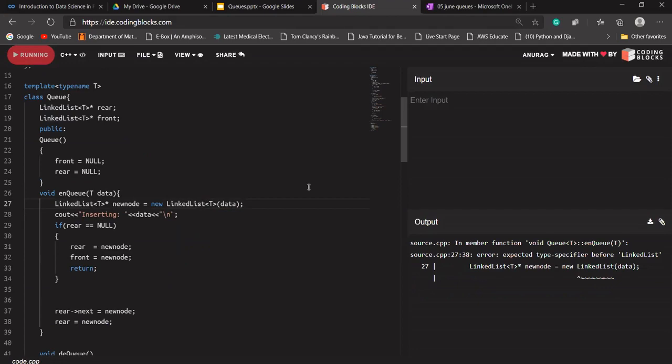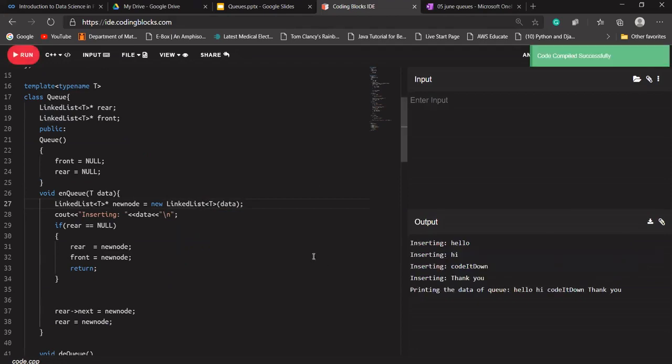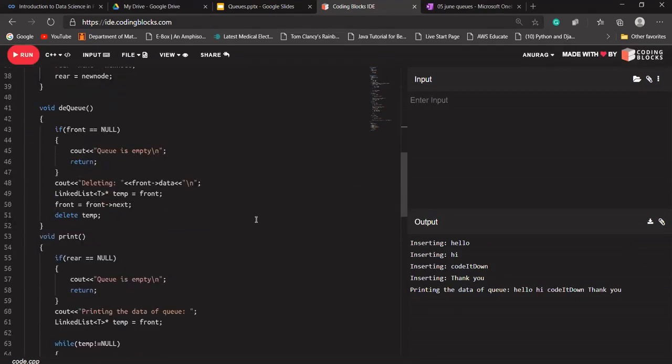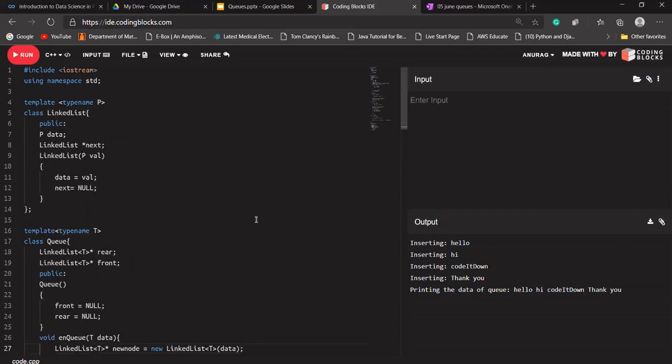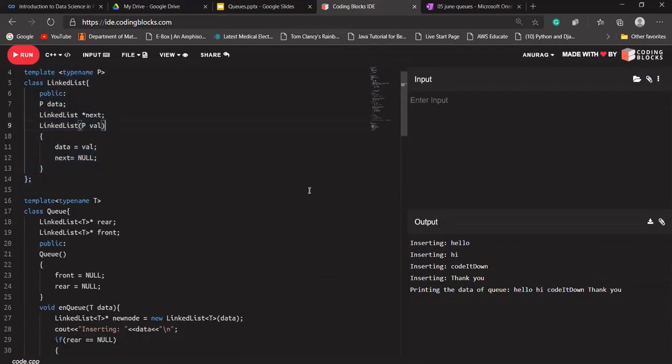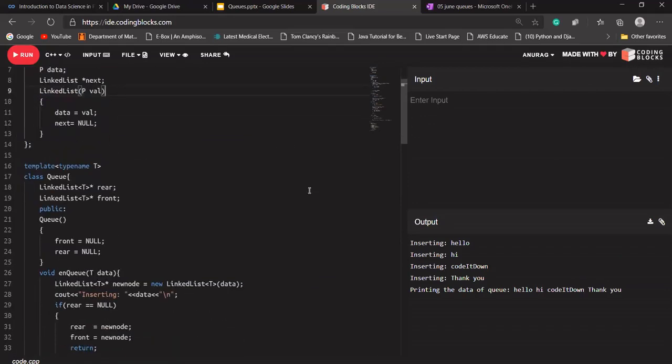Okay, we are getting the output right. So this time we have not changed this class, the template of this class means we are using the template in this class as well. I hope it is clear to you all. If you are facing any doubt, please do ask in the group chat.